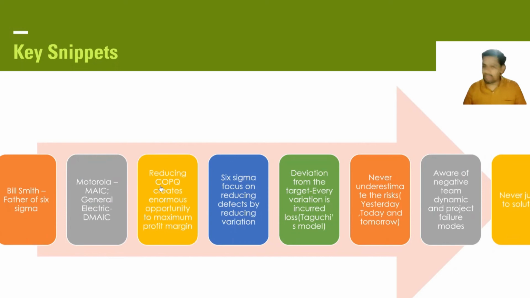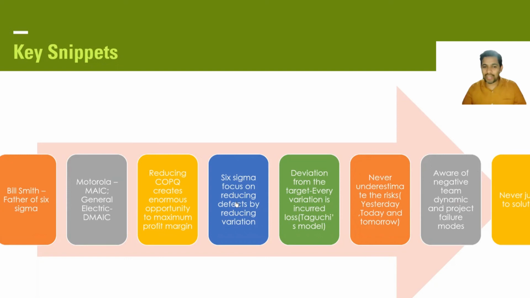Reducing the cost of poor quality creates an enormous opportunity to maximize the profit margin, right? So in order to improve the balance sheet, one thing you need to look out for is the cost of poor quality, right? What are the different issues that were happening: rejection, scrap, and all that? You can measure and take control over it.